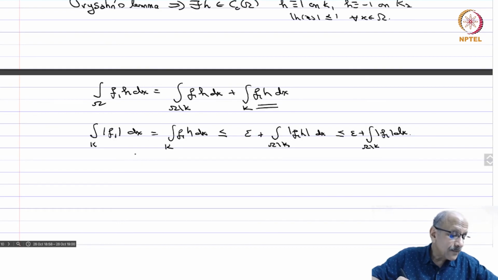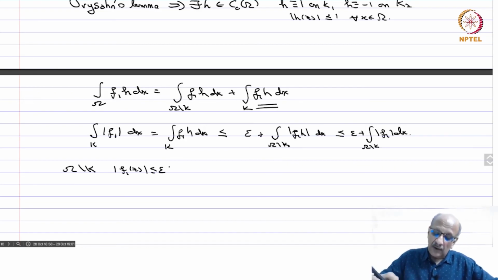But what happens on omega minus k? On omega minus k, mod f1 of x is less than or equal to epsilon, because on k1 and k2 is where it is bigger than epsilon, so here it has to be less than epsilon.